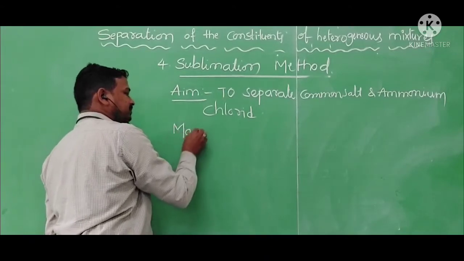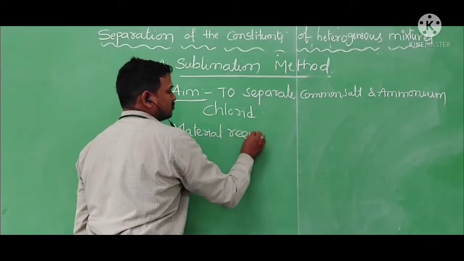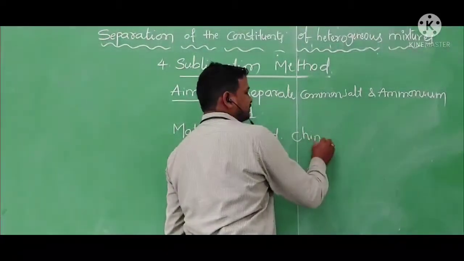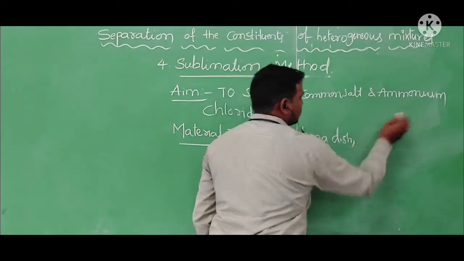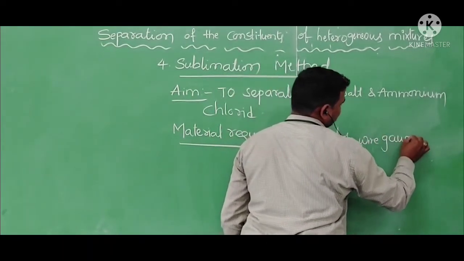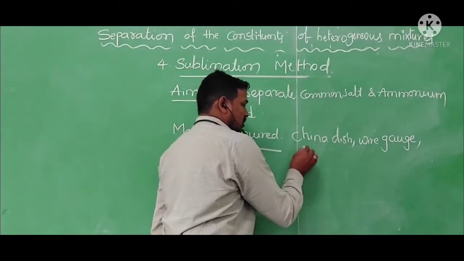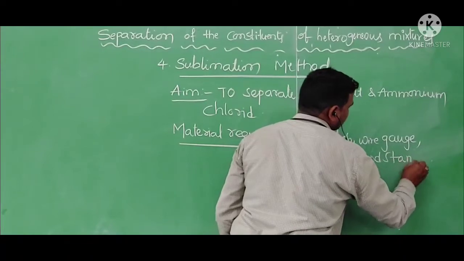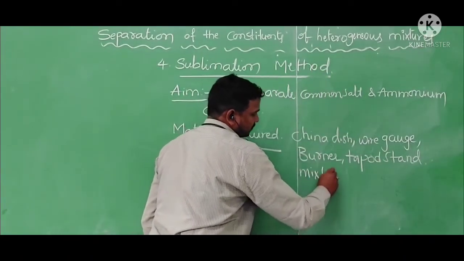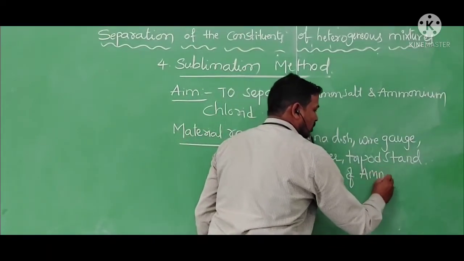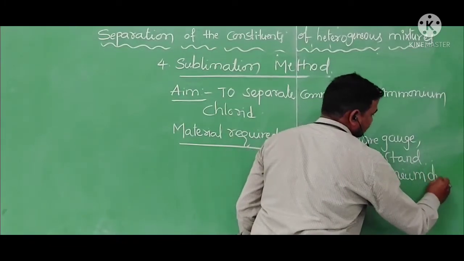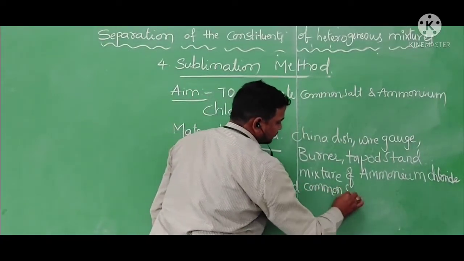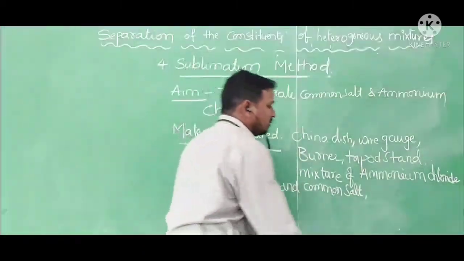So what are the materials required? China dish, wire gauze, burner, tripod stand, a mixture of ammonium chloride and common salt, and cotton.